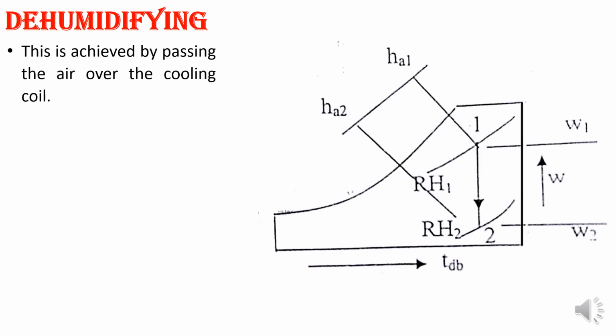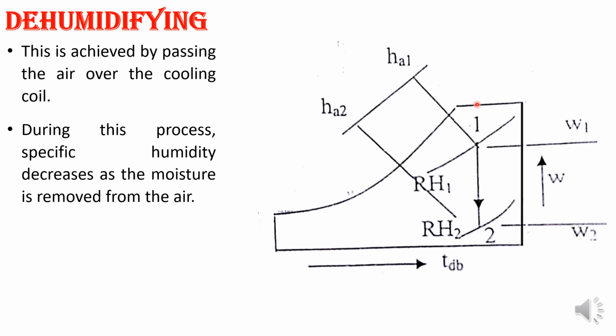Similarly, we may have too much water content in the air. To remove that, we have to remove the water vapor from the air at a particular temperature. That process is known as the dehumidification process. This is achieved by passing air over the cooling coil.